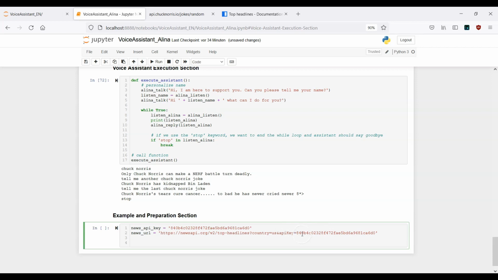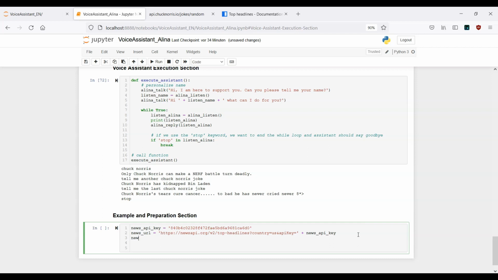But what I want to do is cut this out and concatenate it with this variable, because in this variable I've already stored my API key. As simple as that. So news API key, this is right now the second step.